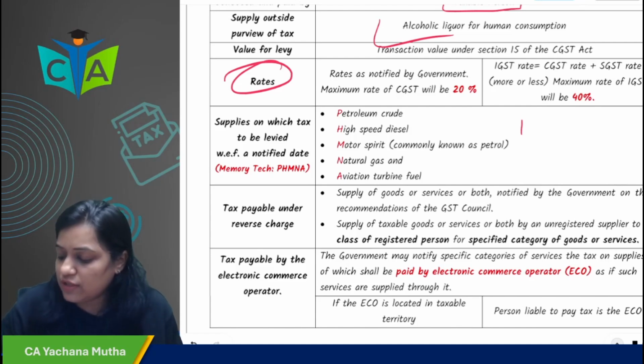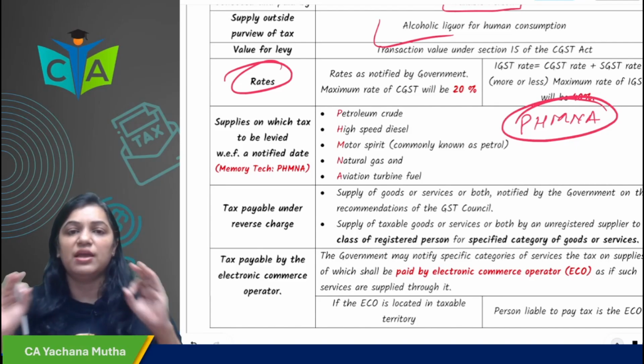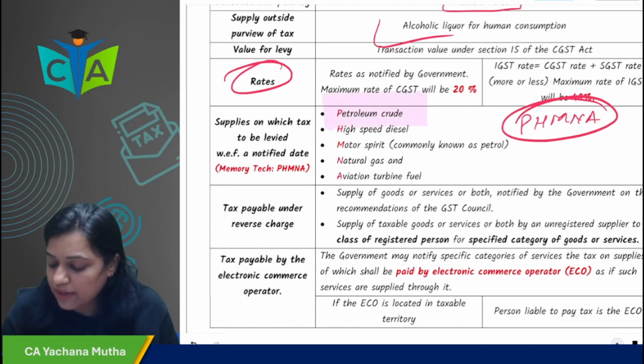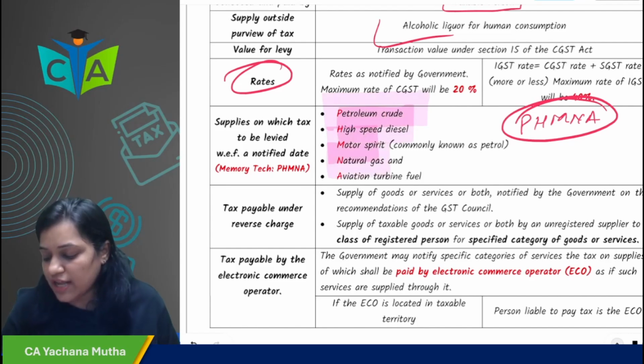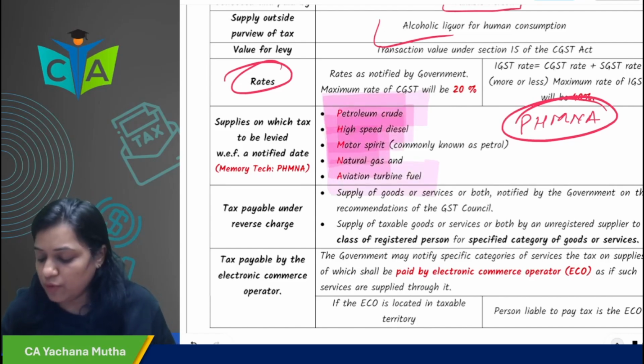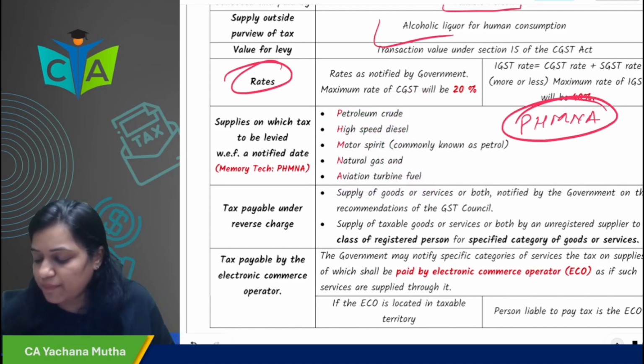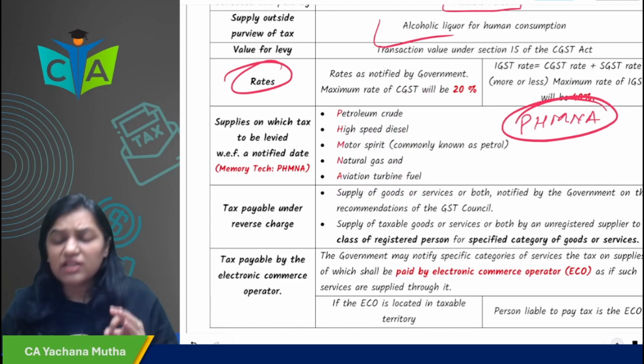So the memory technique for this, you remember PHMNA. What are PHMNA? Petroleum crude, high speed diesel, motor spirit, natural gas, aviation turbine fuel. So in these cases, PHMNA, the tax will be levied from a notified date.